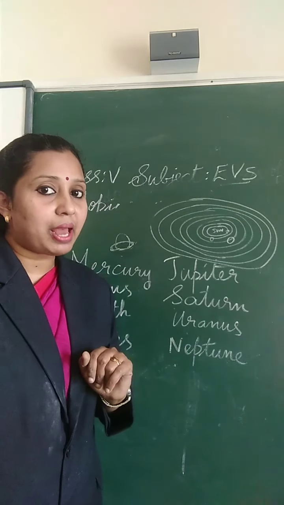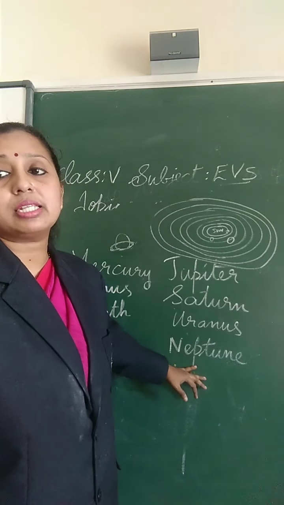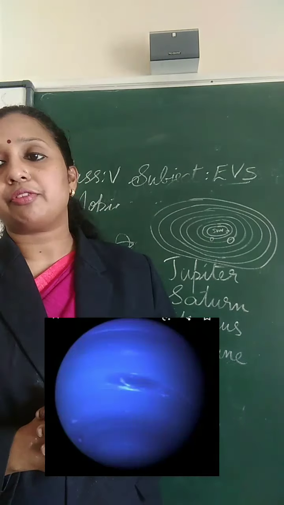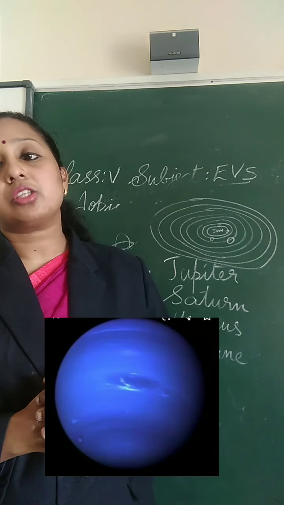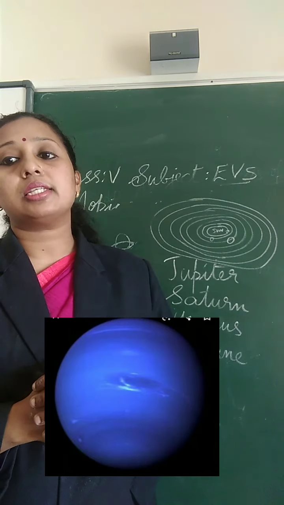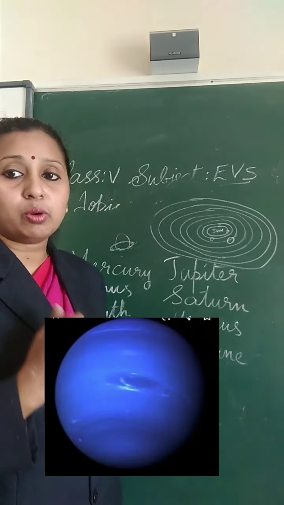And which is the last planet? Yes, the last planet is Neptune, and Neptune is the eighth planet from the Sun. Its composition is also similar to that of Uranus. Then its color is bright blue. So Neptune is bright blue in color.